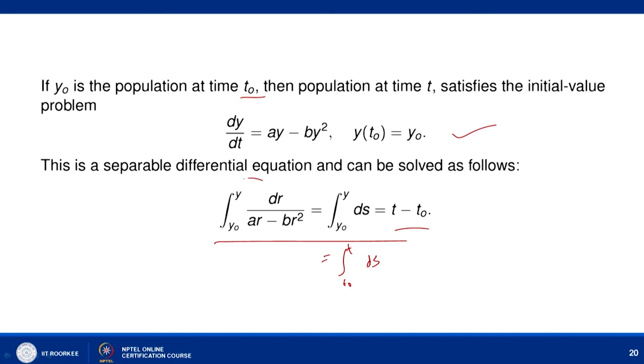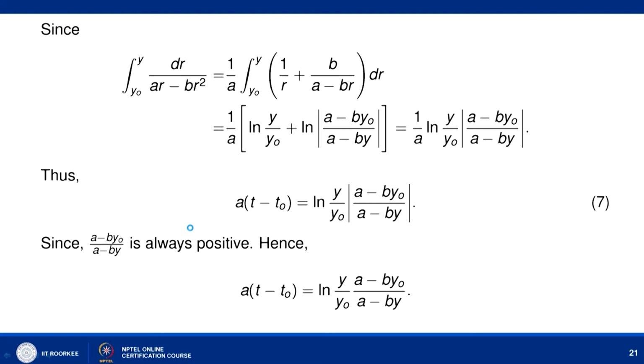To solve this we simplify the left side: the integral from y naught to y of dr upon (a r minus b r square) equals 1 upon a times the integral of (1 upon r plus b divided by (a minus b r)) dr. Here you can use partial fractions and write it like this, and now we can integrate in a very easy manner.